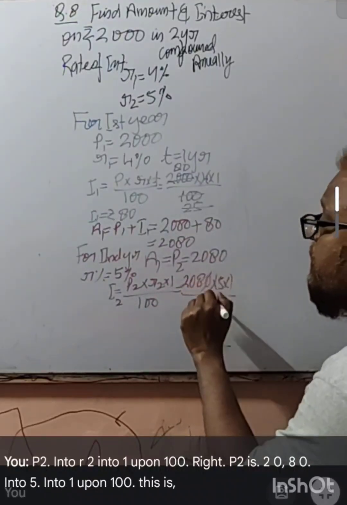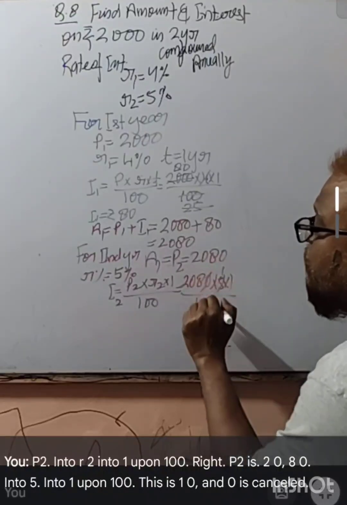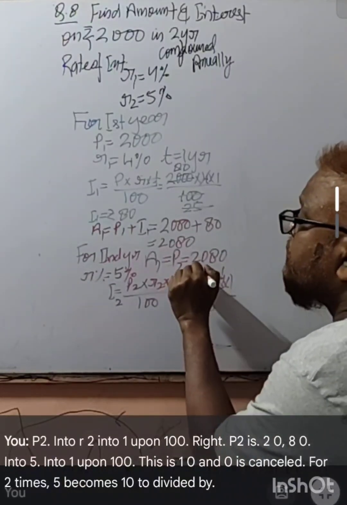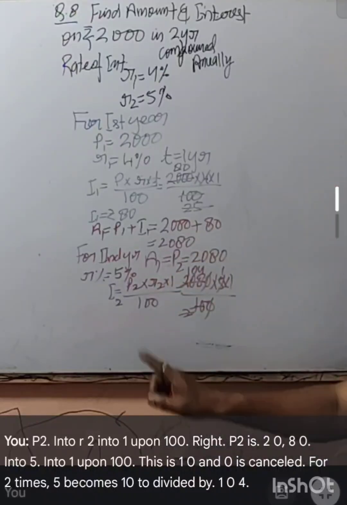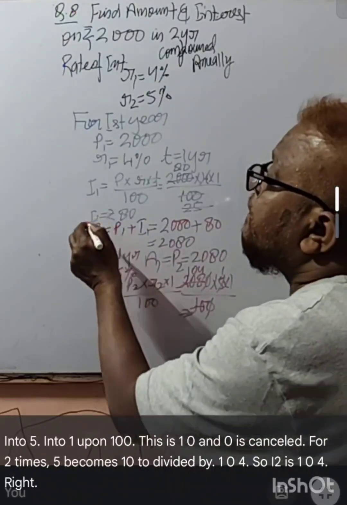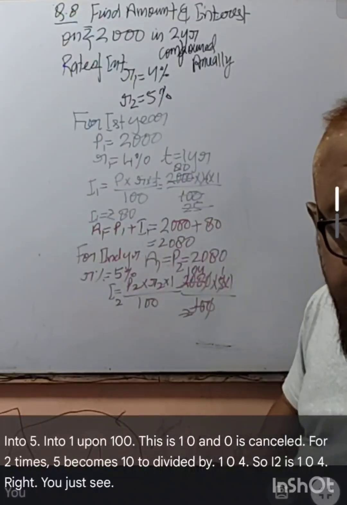The 0 and 0 cancel. 2 times 5 becomes 10. So I2 is 104.